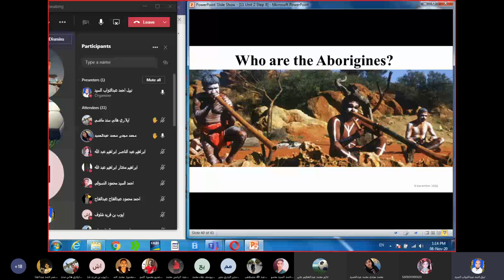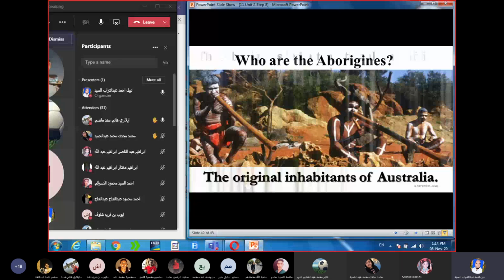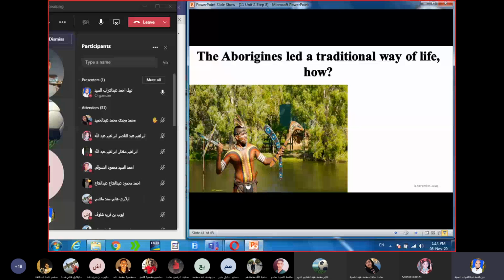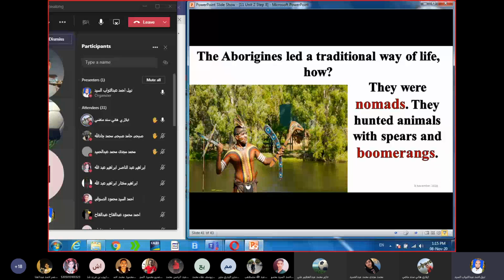Good. The Aborigines led a traditional way of life. How did the Aborigines lead a traditional way of life? Hands up. Think. Student: They were nomads. They used boomerangs to hunt animals, and they traveled from place to place searching for food. Very good, thank you. So they were nomads. They hunted animals with spears and boomerangs.